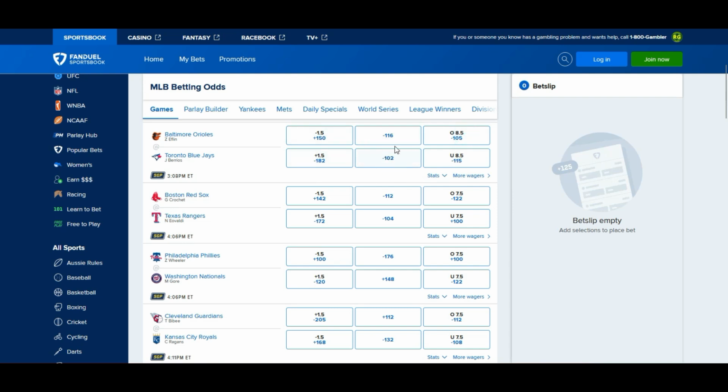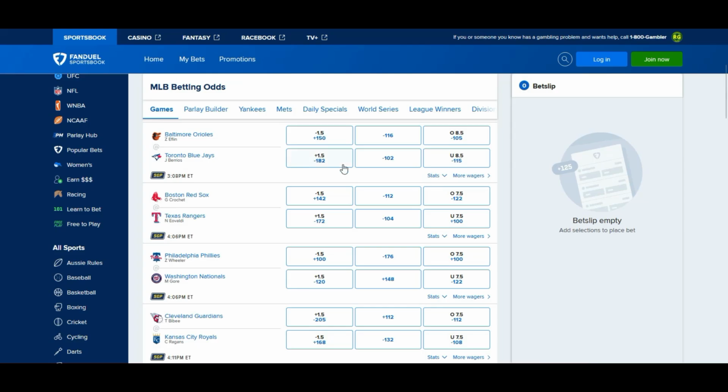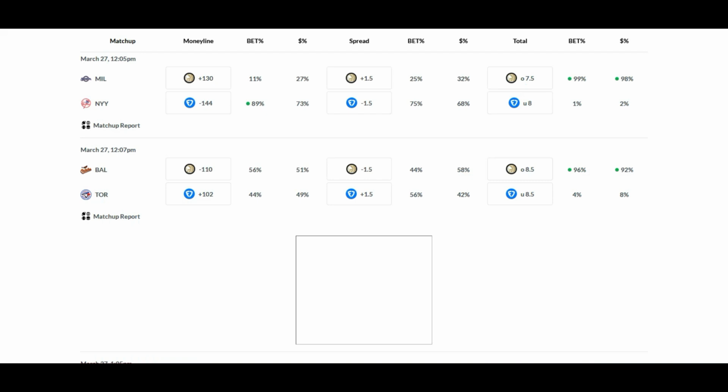Now, this is pretty much a pick'em game, minus 116, minus 102. This gives the Orioles a 52% chance to win, the Blue Jays a 48% chance to win. Somewhat of a pick'em game. Let's see where the money is going on the ML. Pretty much about 51-49, just about like it is, minus 116, minus 102, just like their percentage to win.